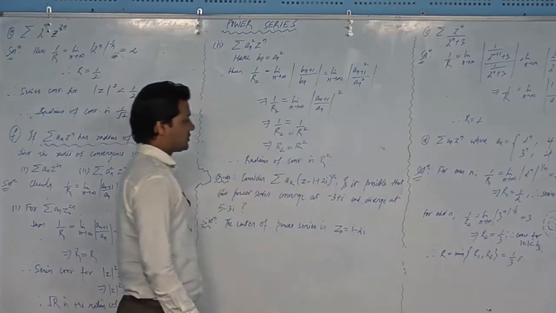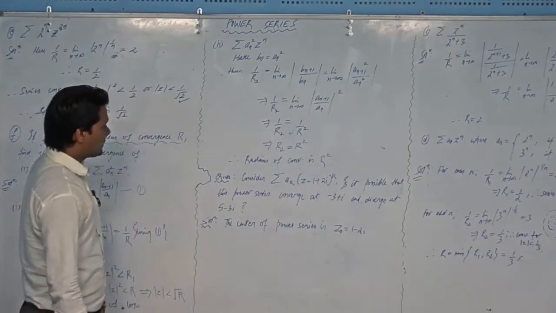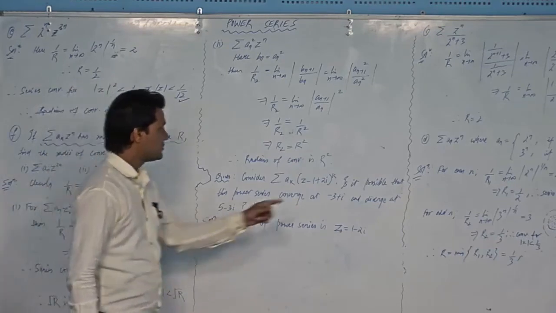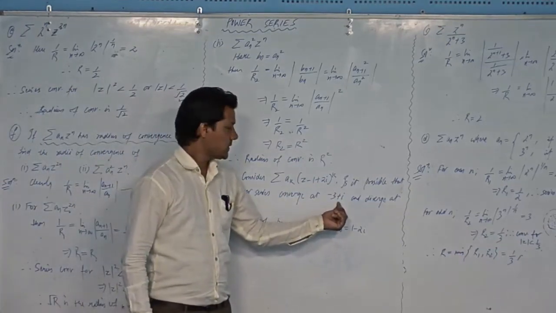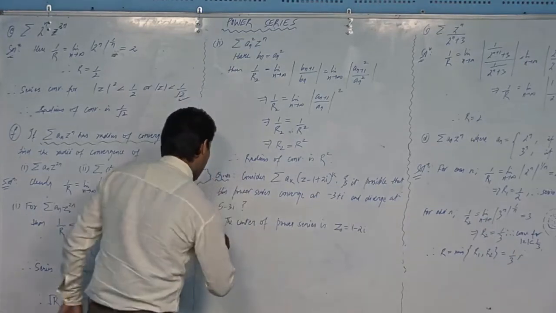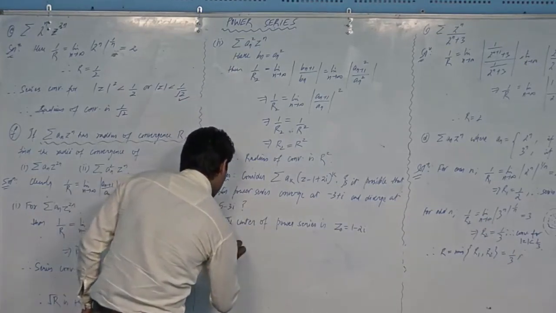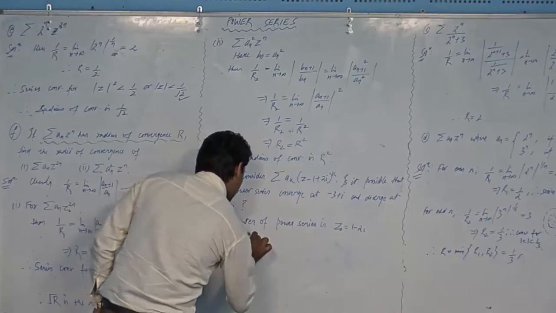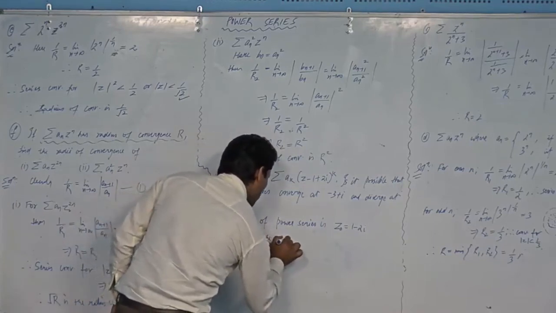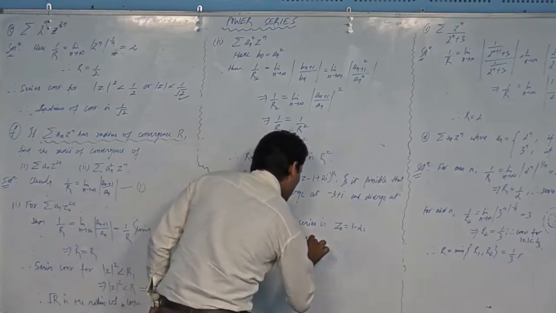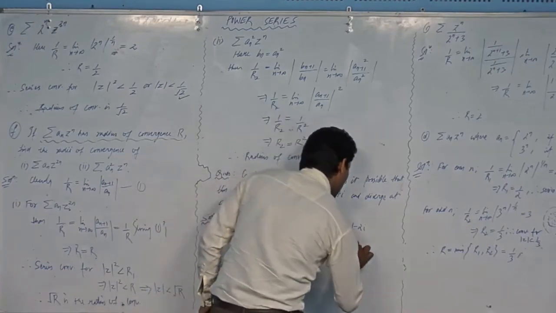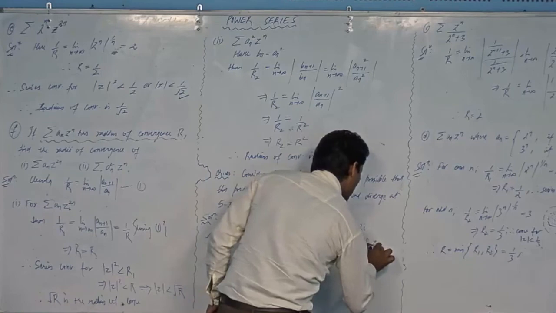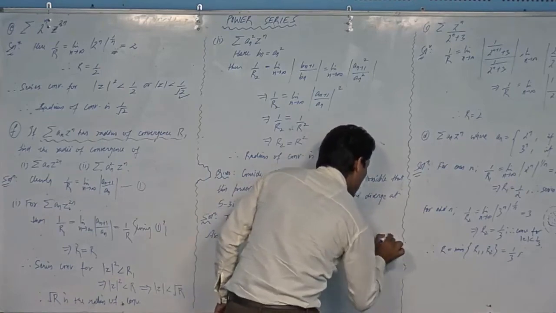This is the center of the series. Assuming that the series converges at the given point, let me call it z1, minus 3 plus iota.